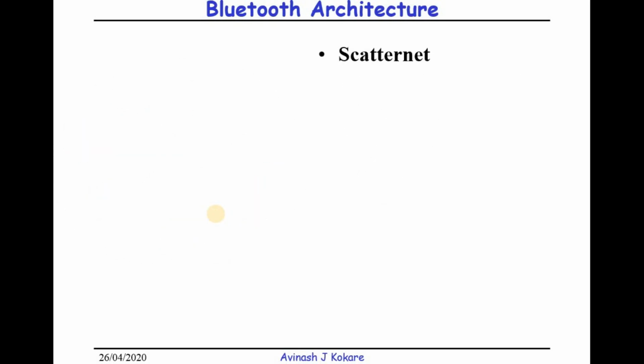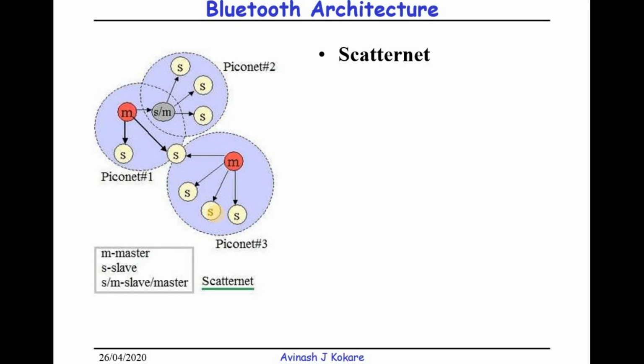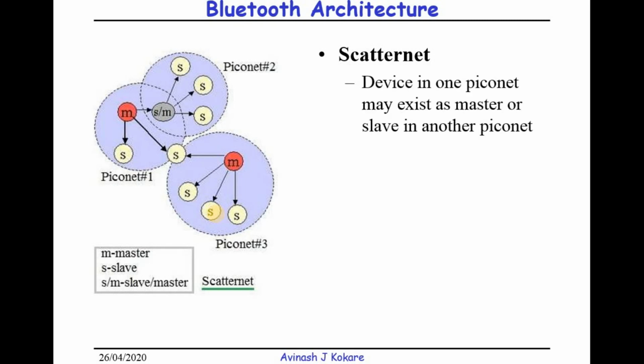Next is Scatternet. A collection of different Piconets is called a Scatternet, and inside a Scatternet, a device in one Piconet may exist as master or slave in another Piconet. For example, say this node is master in this Piconet, but it is a slave inside this Piconet. This kind of thing can happen in a Scatternet. This is a collection of 3 Piconets.